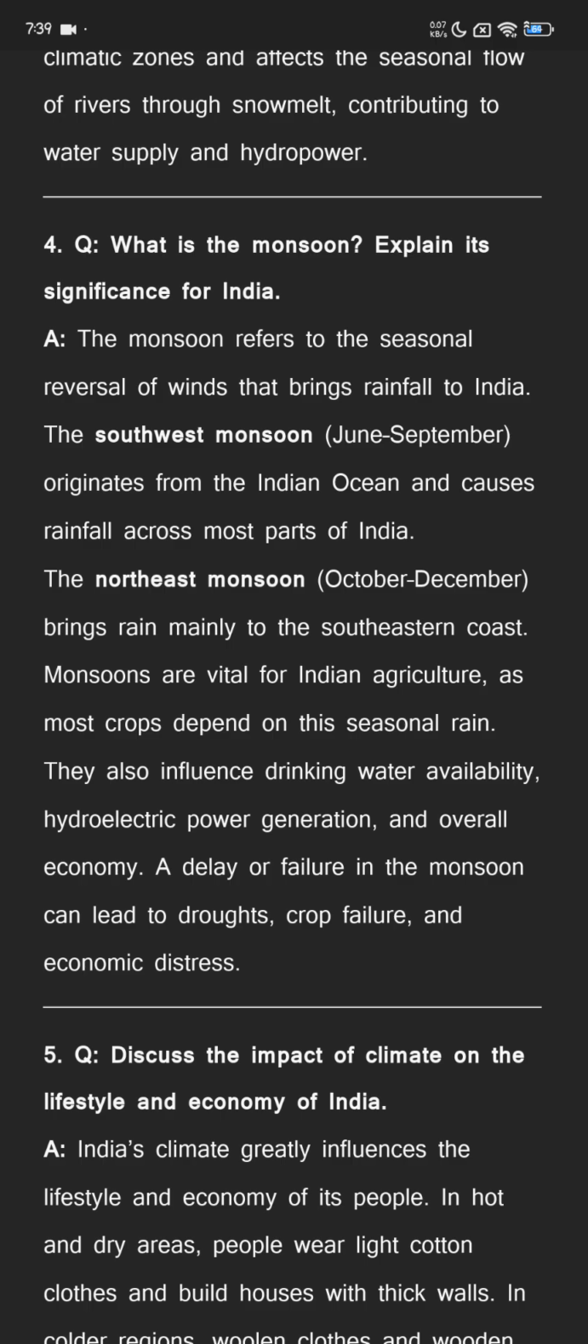Monsoons are vital for Indian agriculture as most crops depend on this seasonal rain. They also influence drinking water availability, hydroelectric power generation, and overall economy. The delay or failure of the monsoon can lead to droughts, crop failure, and economic distress.